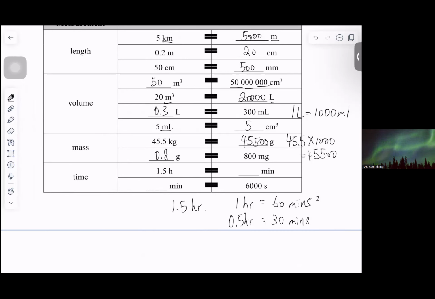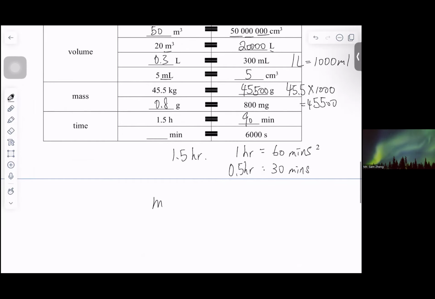Once we add them together, it would be 90 minutes. 所以兩者加埋就係 total 90分鐘。